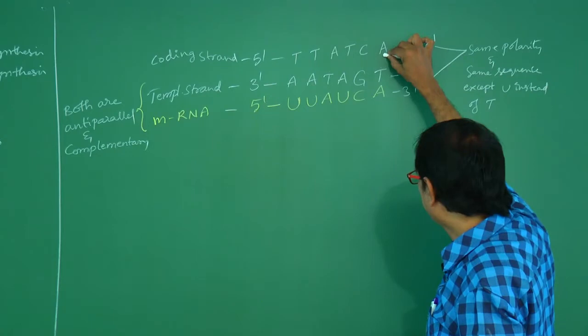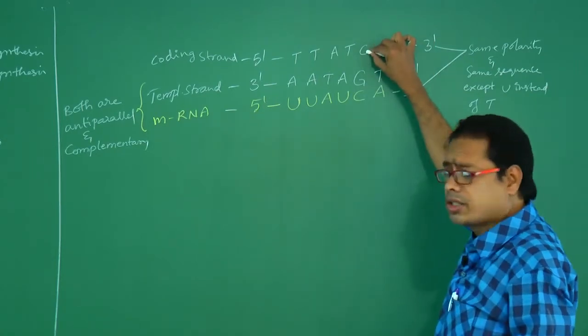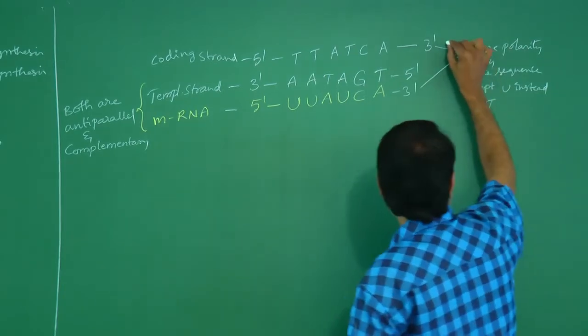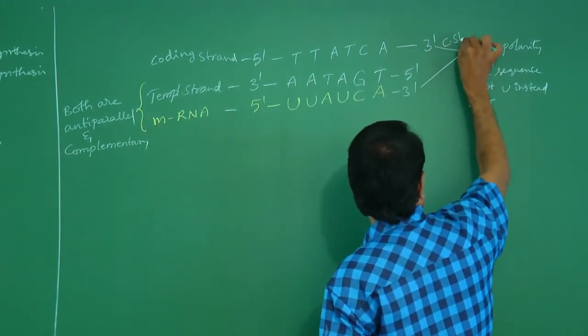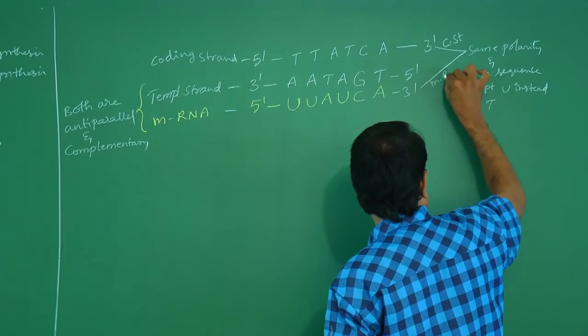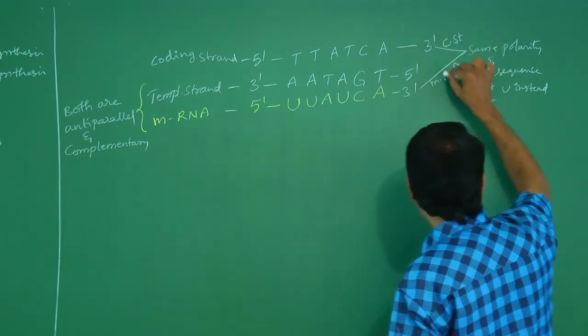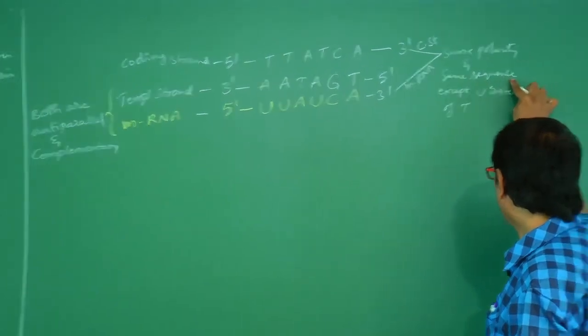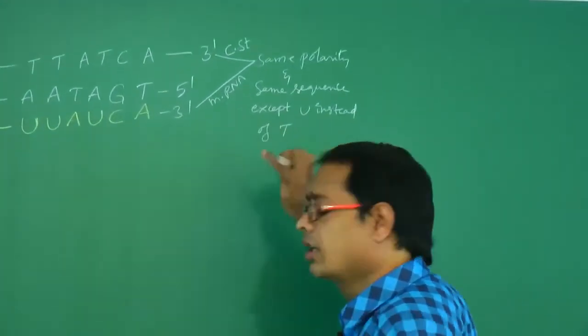That is the relation between coding strand and mRNA: same polarity, same sequence, except uracil instead of thymine.